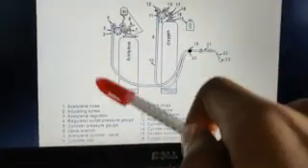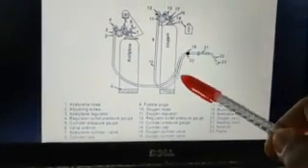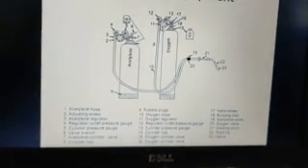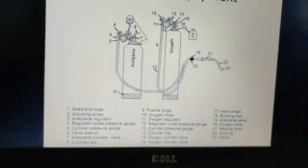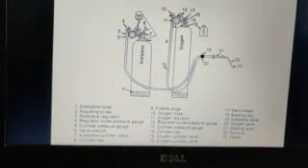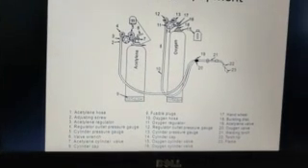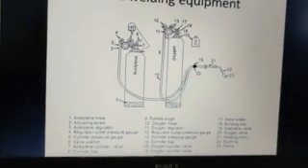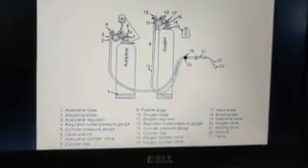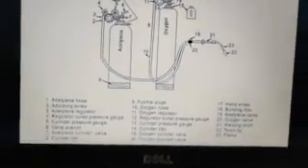Namely, we can see the two cylinders, acetylene the fuel and oxygen. Then we have the regulators for both the cylinders. We have the adjusting screws, the hoses for each. Then we have the pressure gauges. There are two different types of pressure gauges for the cylinders. One is to measure the cylinder pressure or the stored pressure, whereas the other one is to measure the outlet pressure, the reduced pressure at which the gas is being ejected out of the cylinder.